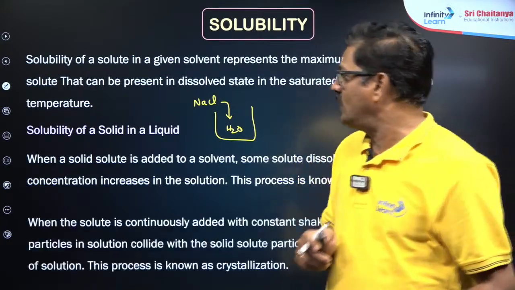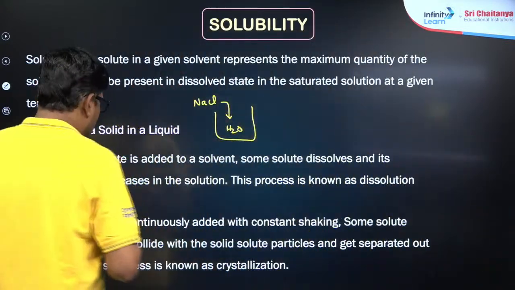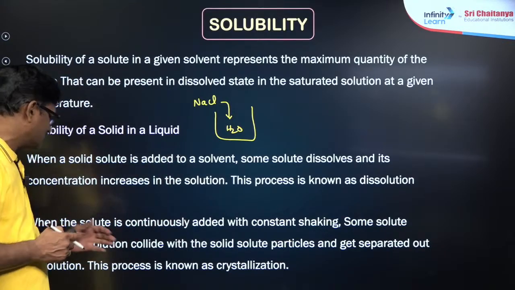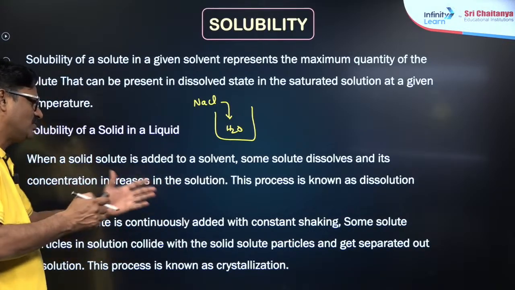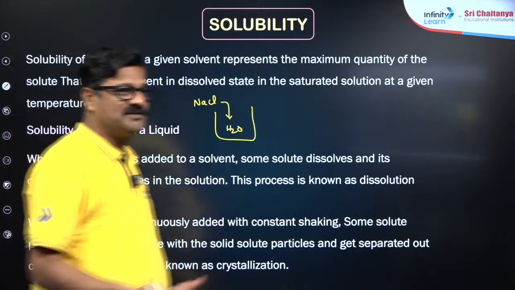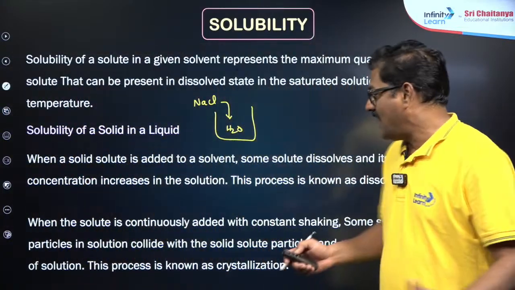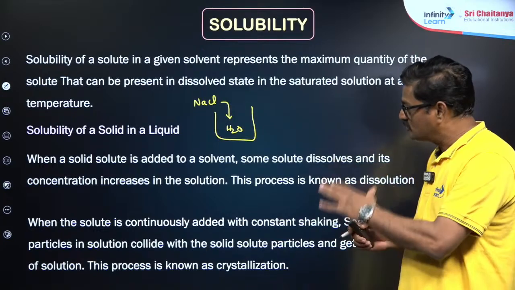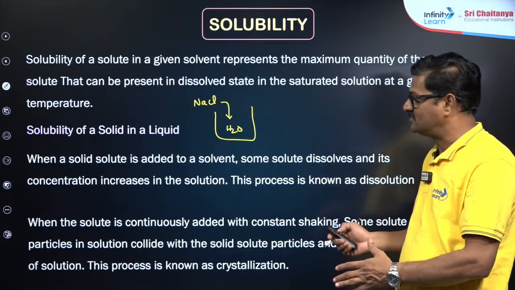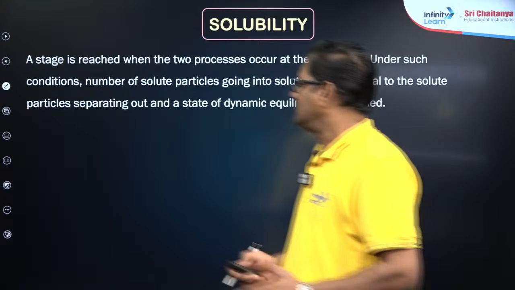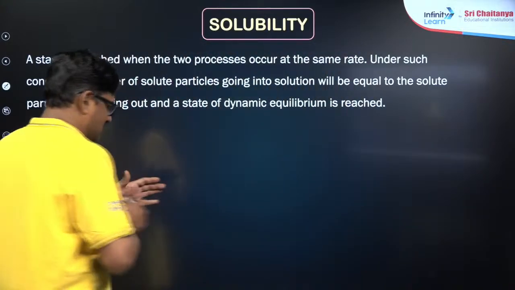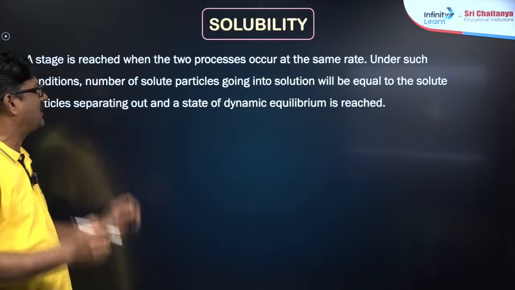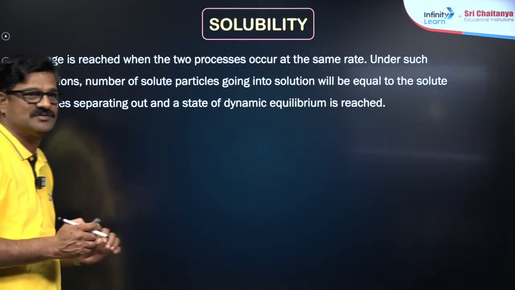Okay, so let's go ahead. When the solute is continuously added with constant shaking and stirring, some solute particles in solution collide with the solid solute particles and get separated out, right? And this process is known as crystallization. So the solution is said to be saturated in that situation. You can say a stage is reached when the two processes, dissolution and crystallization, are in equilibrium, then it is said to be a saturated solution.